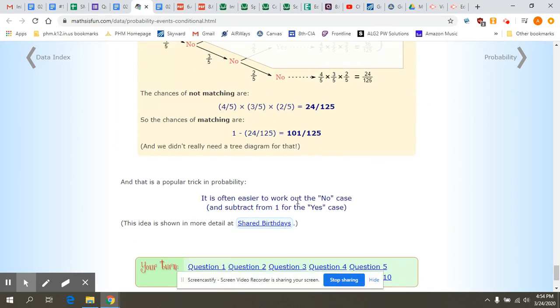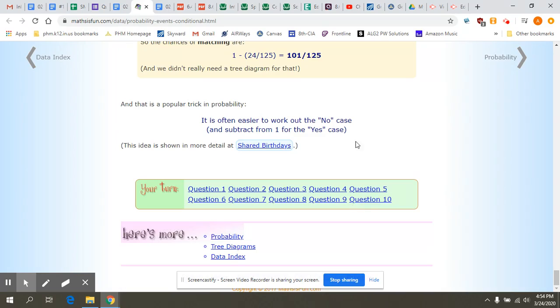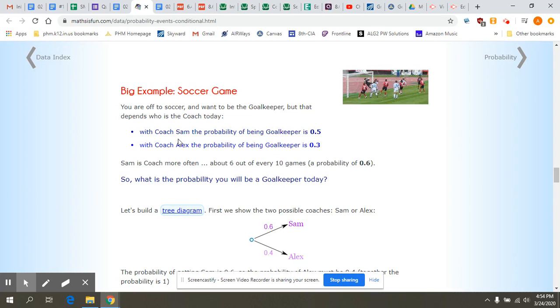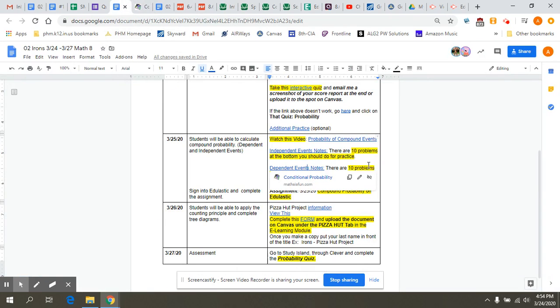When you're done, down at the bottom again are 10 questions based off of this compound probability. So you're going to watch this video, read through these notes, and do those problems at the bottom. Once you're done with reading these notes and watching this video, you're going to do the compound probability assignment on Edulastic.